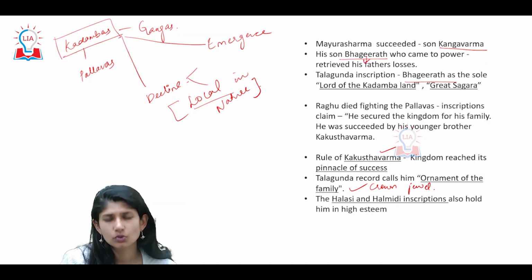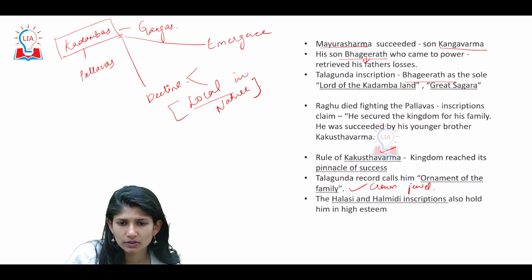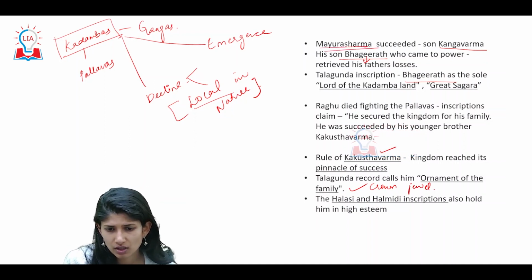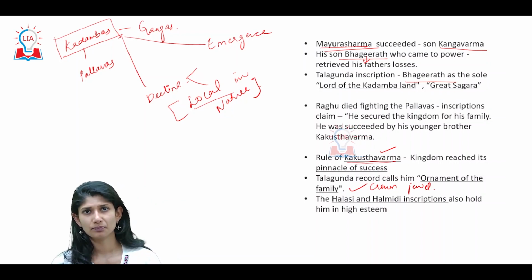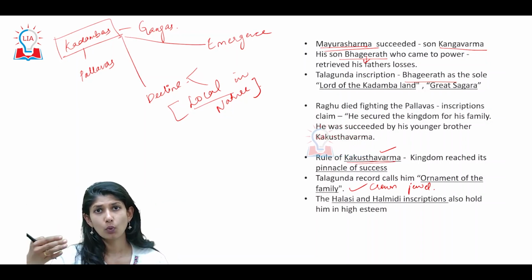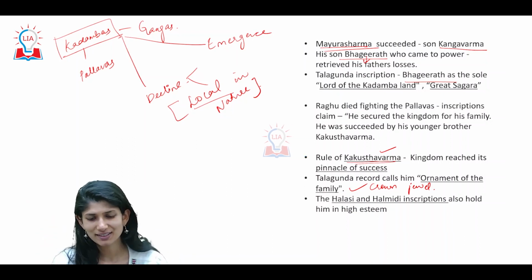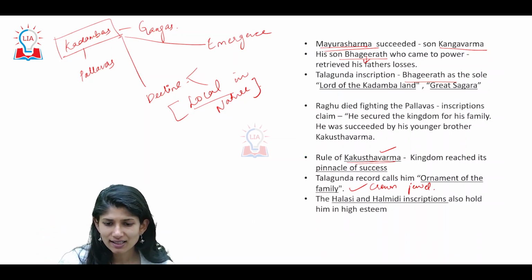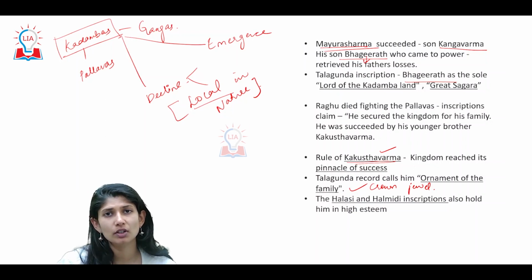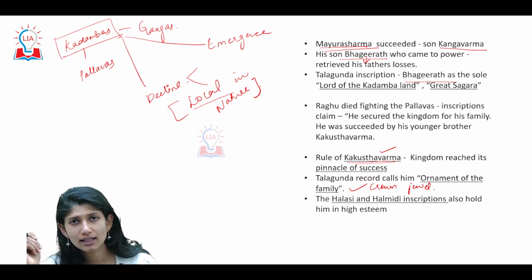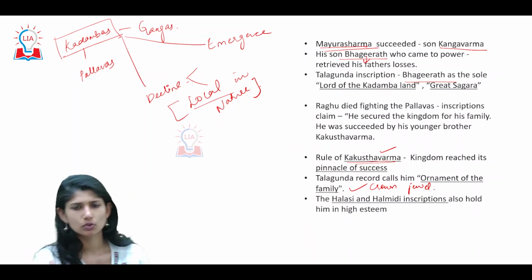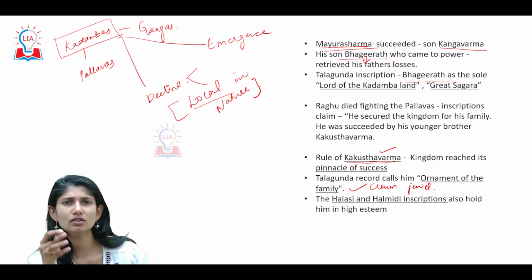If there are two names you have to know for sure, one is Mayura Sharma, another is Kakushtaka Varma. One began it, one took it to the pinnacle or the top or the peaks. Alright, look at this, the Halasi and Halmidi inscriptions also hold him in high esteem. Basically what did this Kakushtaka Varma do?